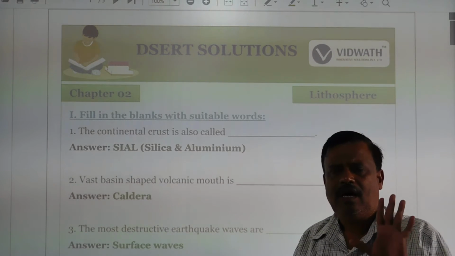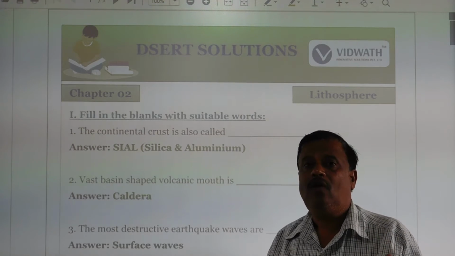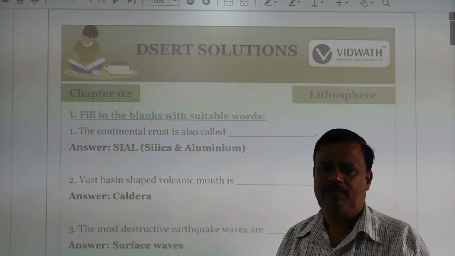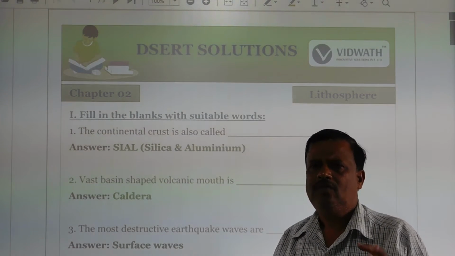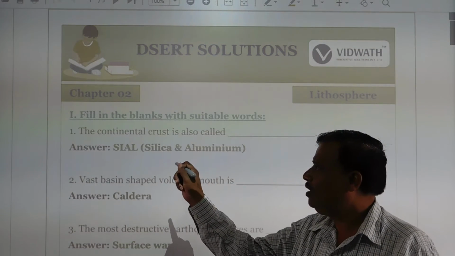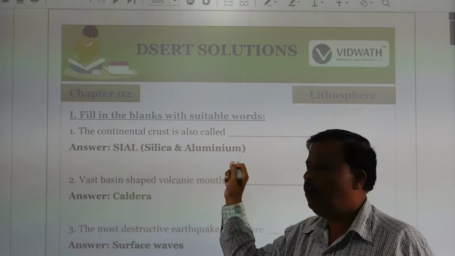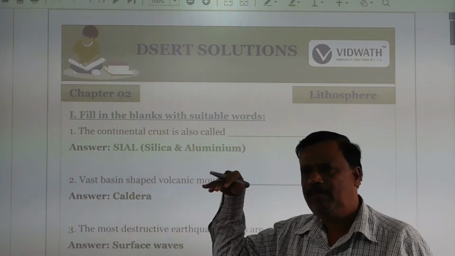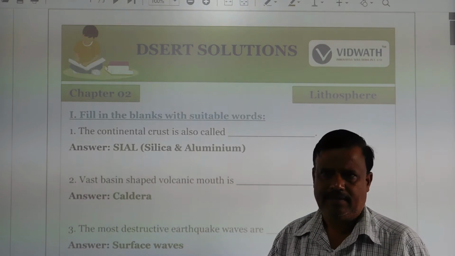Yes, friends, do you understand? What is the lithosphere? The outermost content of the Earth's layers is called the lithosphere. Litho means rocks. So here it is classified into three. One is the crust, which has sial and sima: silica and aluminum, and silica and magnesium. It is 60 kilometers deep from the Earth's surface.